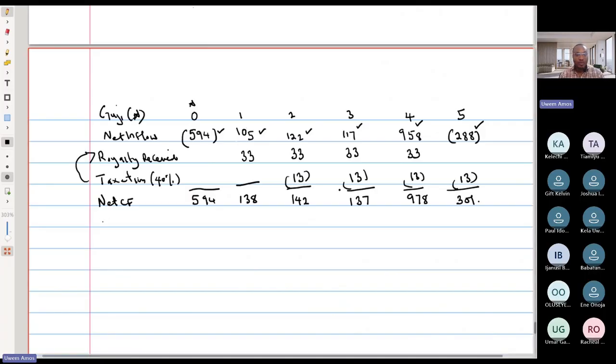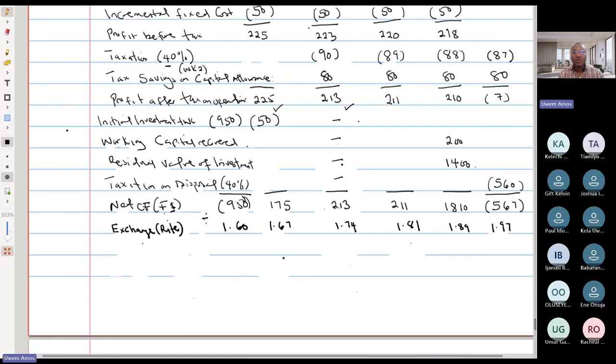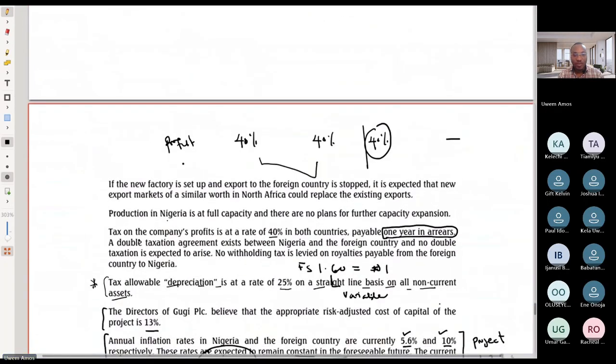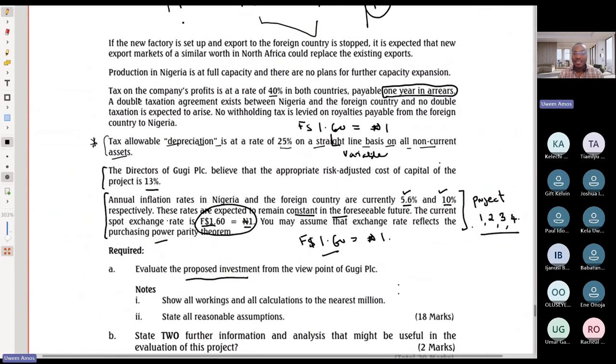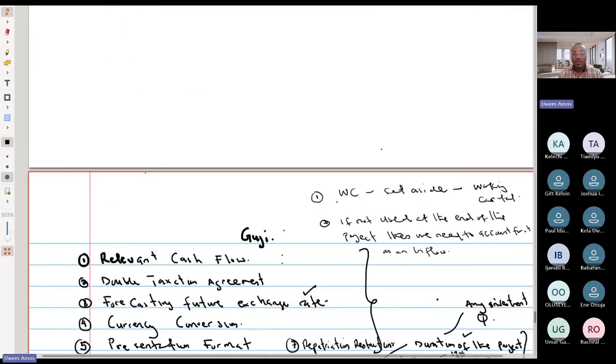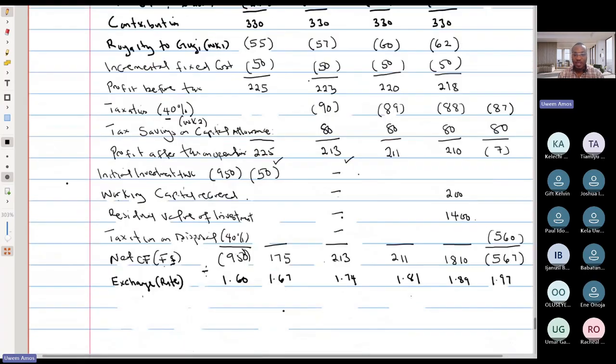I think that's basically about the final part. So we're given that in the question. So what's the discount rate? So we can calculate what the discount factors would be for the various years. The cost of capital is 13%. So the appropriate risk-adjusted cost of capital is 13%. So we just bring that in and then calculate what the discount factors would be for that year.